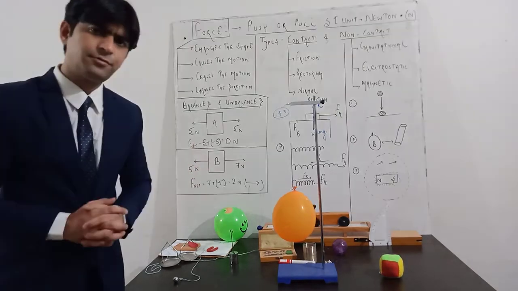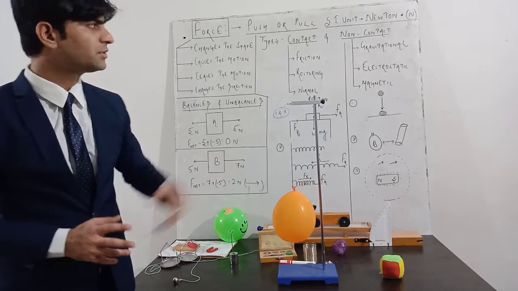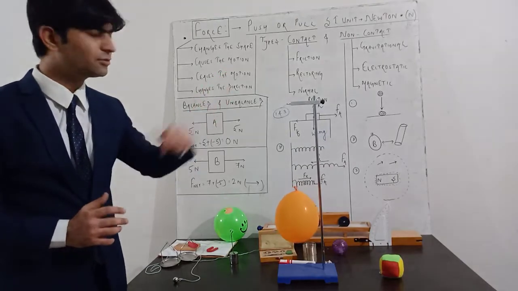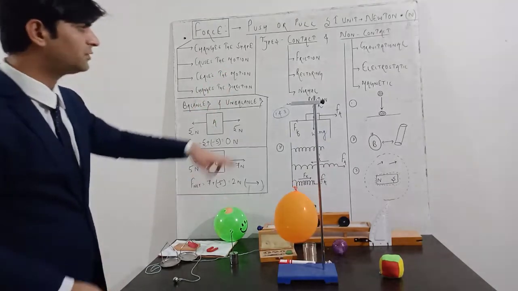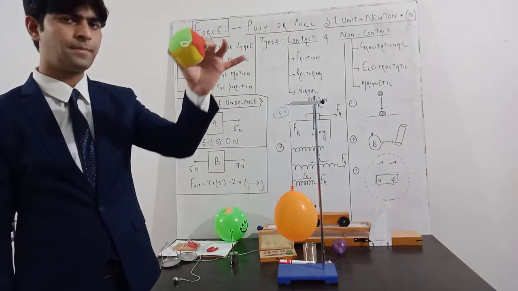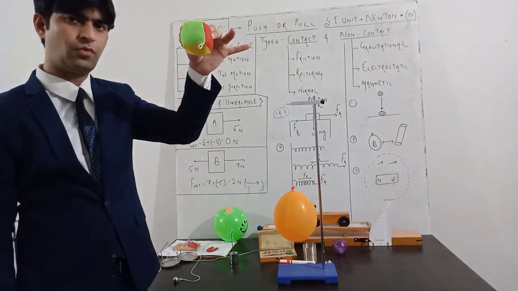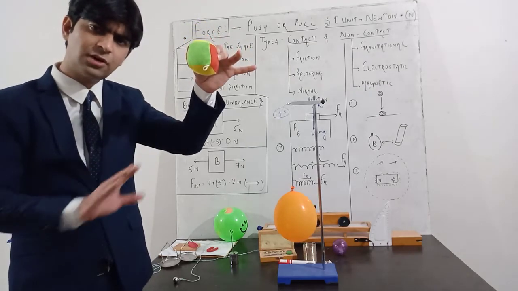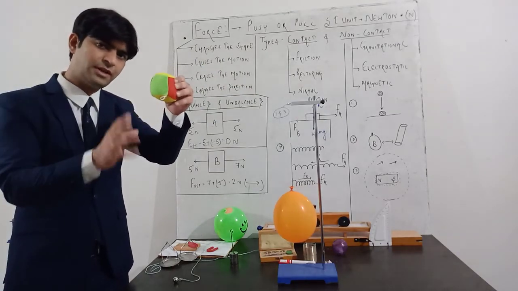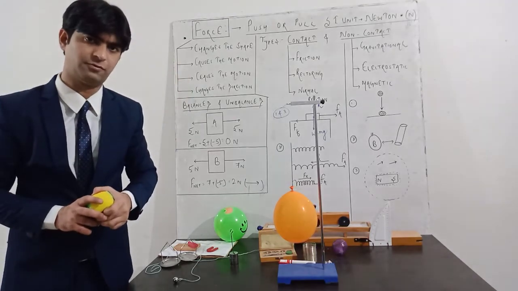In this category of forces, I'd like to start with contact and non-contact forces. For the non-contact forces, I have written three basic examples: gravitational force, electrostatic force, and magnetic force. If you take this ball, is there any physical contact between this ball and the surface? No. Whenever there is no physical contact between the body on which the force is exerted and the body applying the force, that category of force is termed non-contact force.